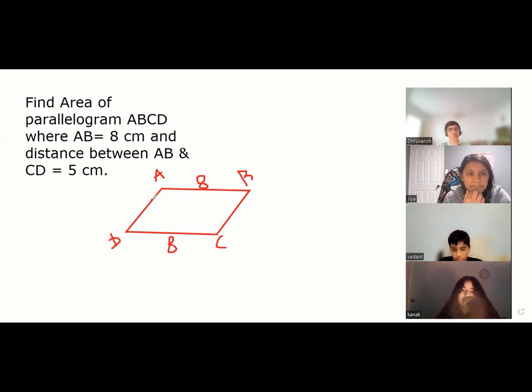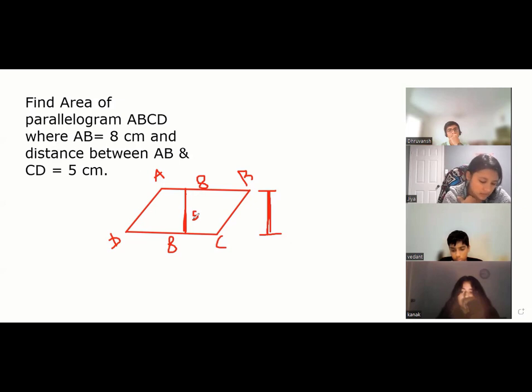No, they're not telling about AD and BC. Remember, what is the height of this parallelogram? From the ground, how much height is it? Remember we discussed this? This is the height of the parallelogram. Agree? The distance between AB and CD is 5. I indirectly gave you the height, right?